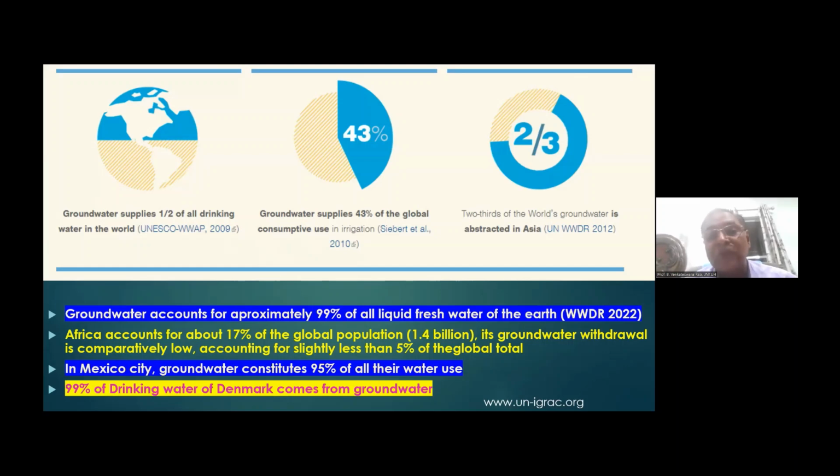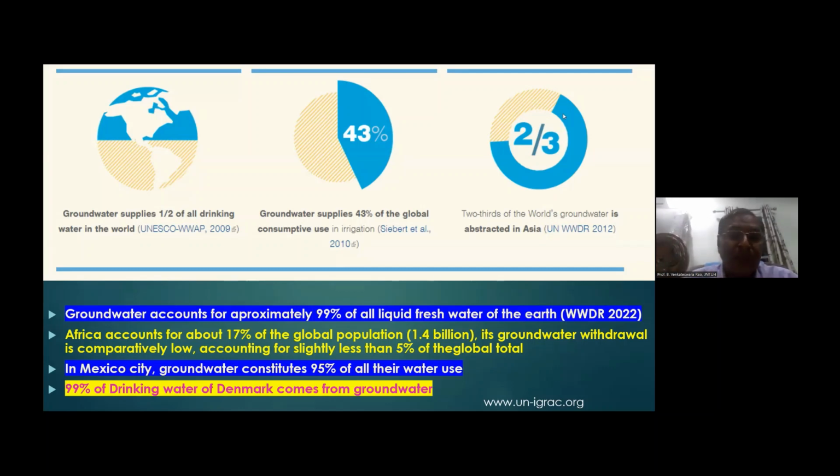That means when you are doing agriculture, most of it goes in the consumptive use water. 2/3 of the world groundwater is abstracted in Asia. Of course, India takes the lion's share. I will come to that later.